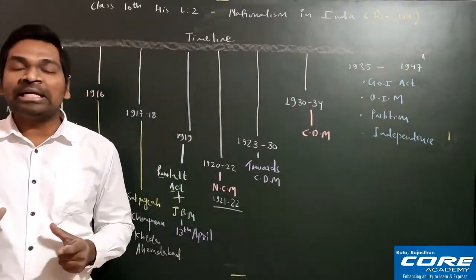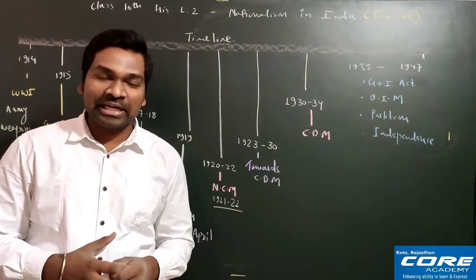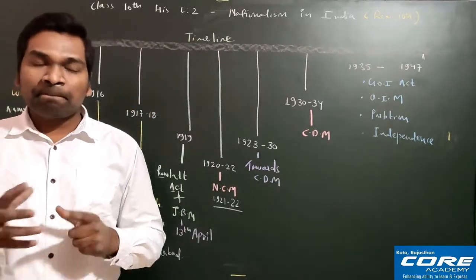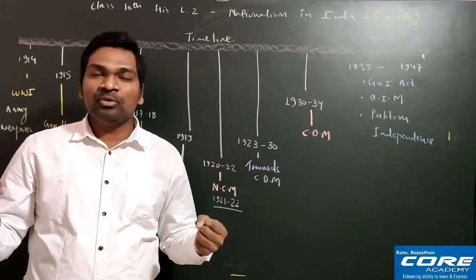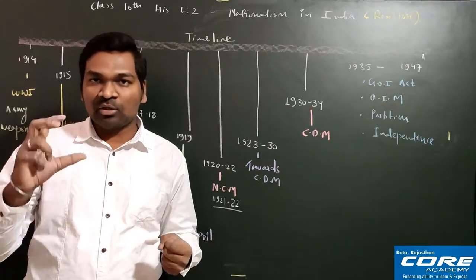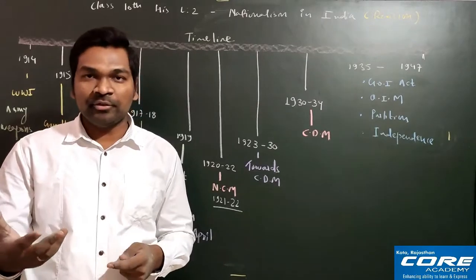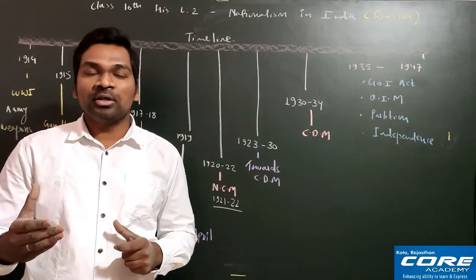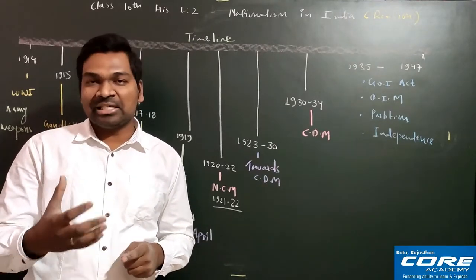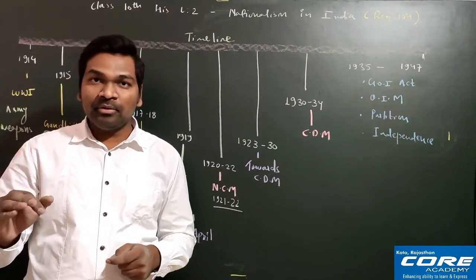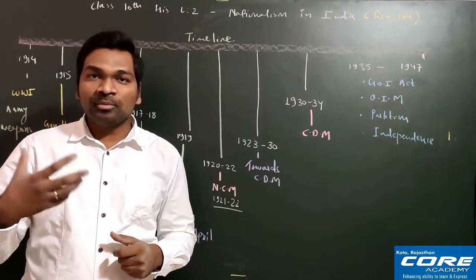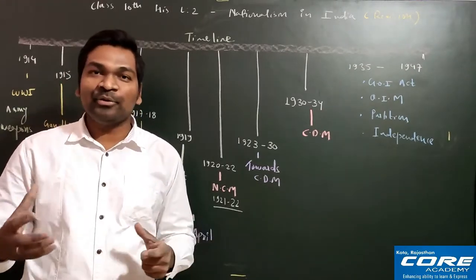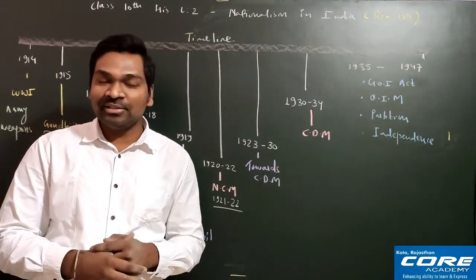Now we'll discuss the plantation sites, what the scene was in the plantation sites during this non-cooperation movement. So dear, plantation means big areas where large production of a single crop takes place, like tea plantation, rubber plantation, coffee plantation, you all know. In those sites a huge number of workers are required, and these workers were coming from states like Uttar Pradesh and Bihar, and the people were given false promises that they would get a very high salary and living style, and all types of promises were made to the workers and laborers.